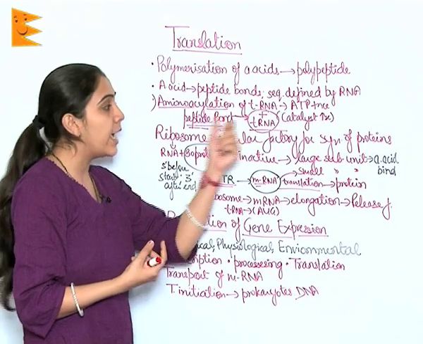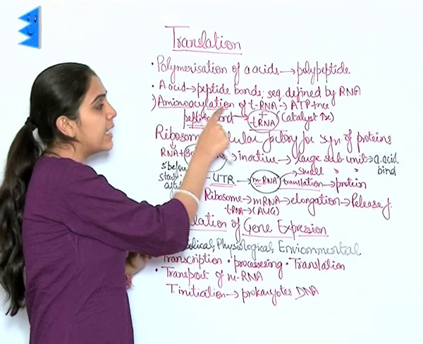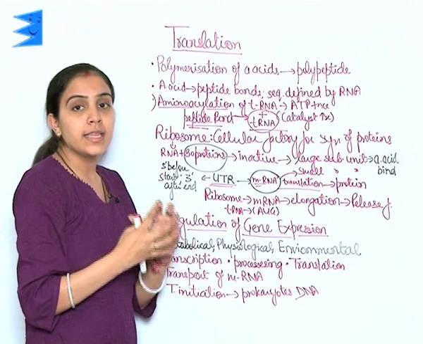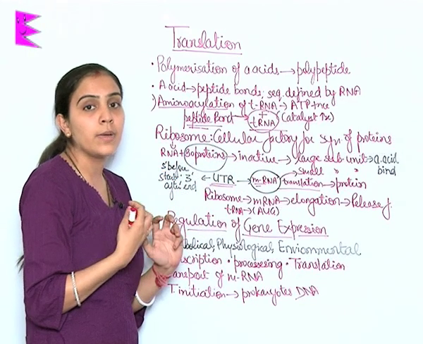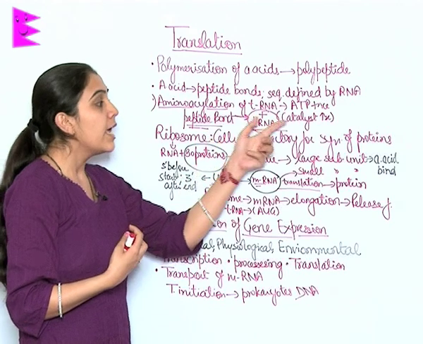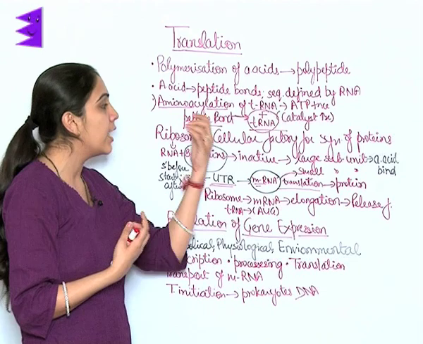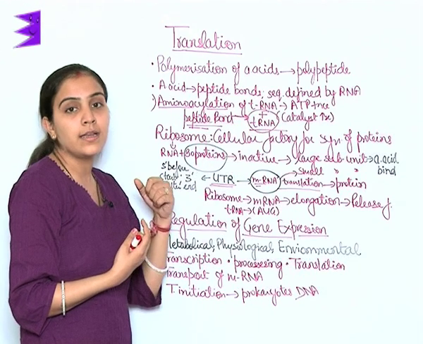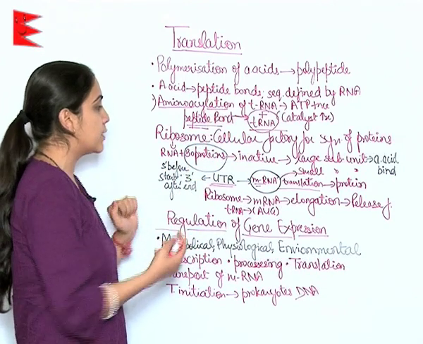Now, in the process of translation, in the first phase or first step, the amino acid gets activated in the presence of ATP and gets attached to tRNA, which is known as aminoacylation of tRNA. This activated tRNA gets attached to another activated tRNA. If a catalyst is present, it increases the rate of reaction, and it is attached to another tRNA through a peptide bond and thus forms polypeptides.